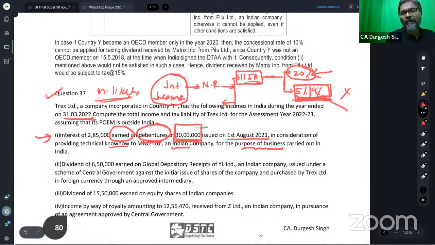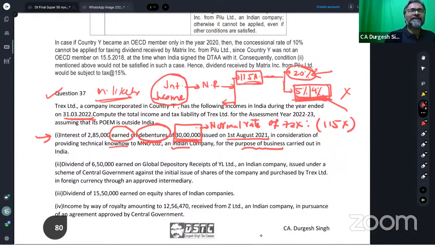This would be the normal rate of tax. Normal rate of tax is what is going to be applicable. 115A is not going to be applicable over here because the debt is owed in Indian rupee.